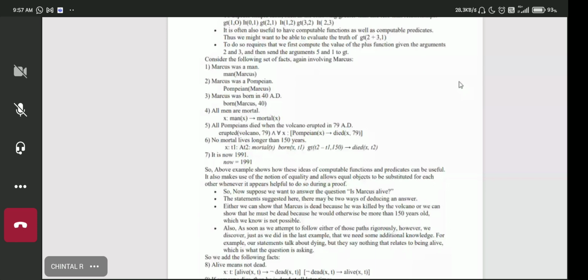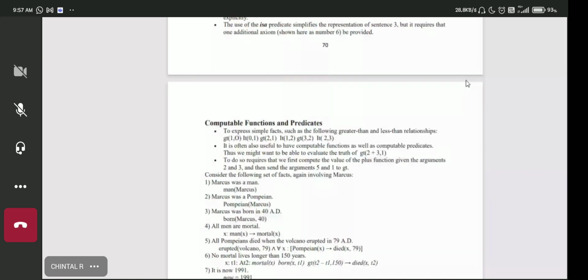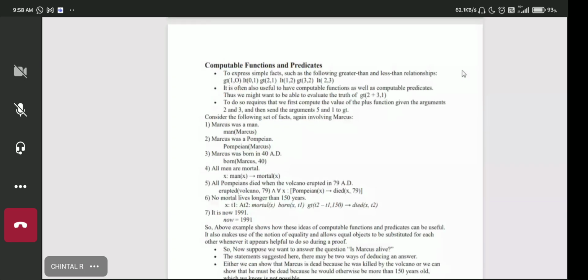That is what we can do, okay. So statement number 5 and 6, if we substitute the value and previous facts are same, then we can say that Marcus is dead. You can write this thing in a Prolog program. All this logic you store in Prolog program and post a query. It will give you that Marcus is now dead. Okay. So this is the conversion of the English sentences into the predicate clause.